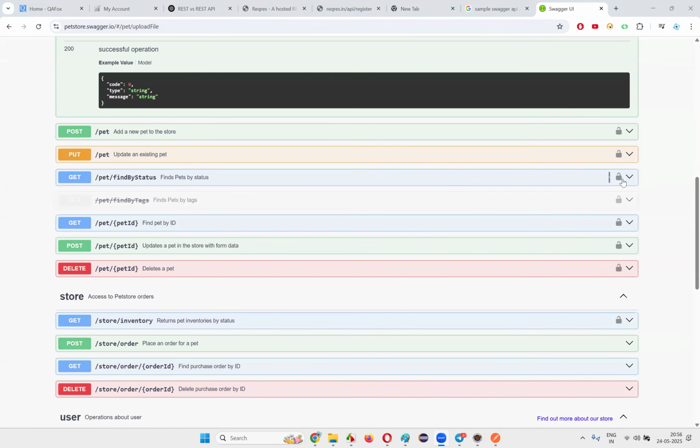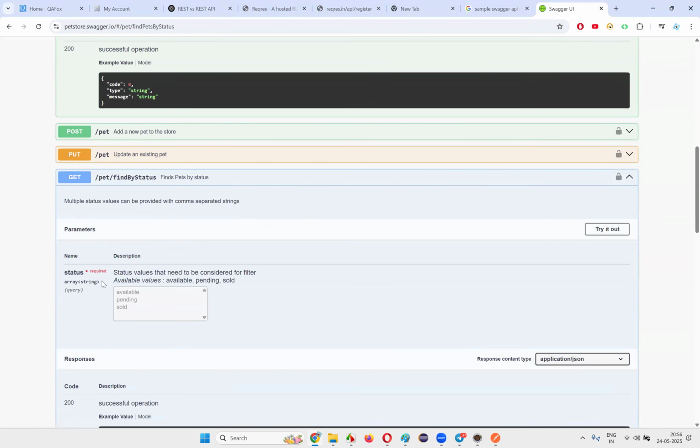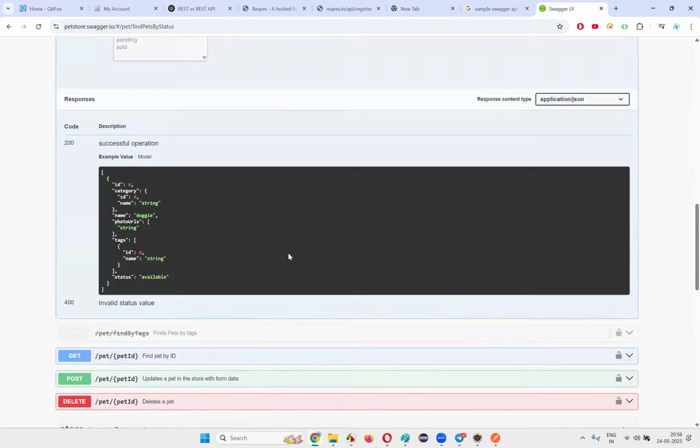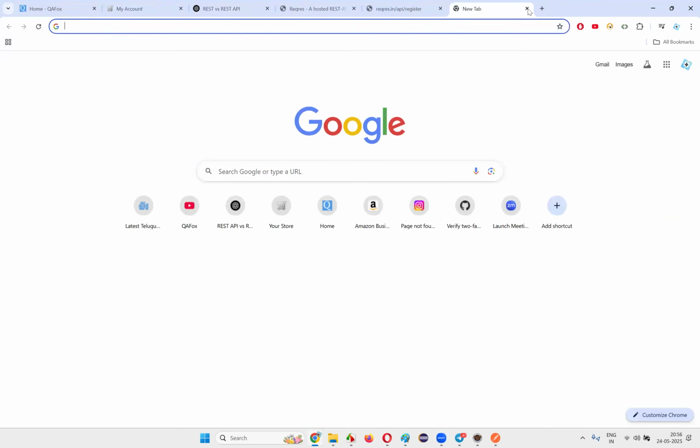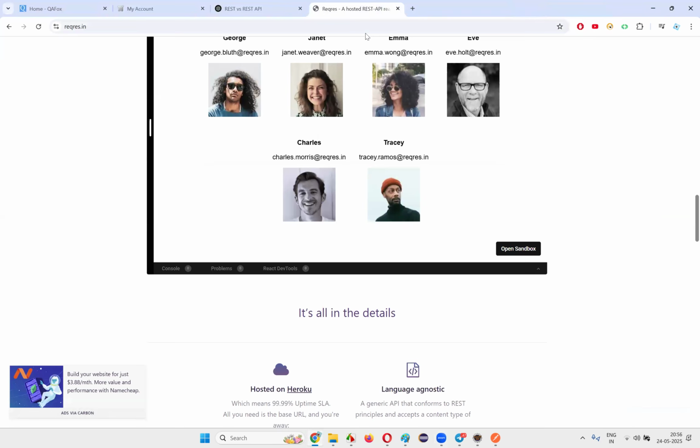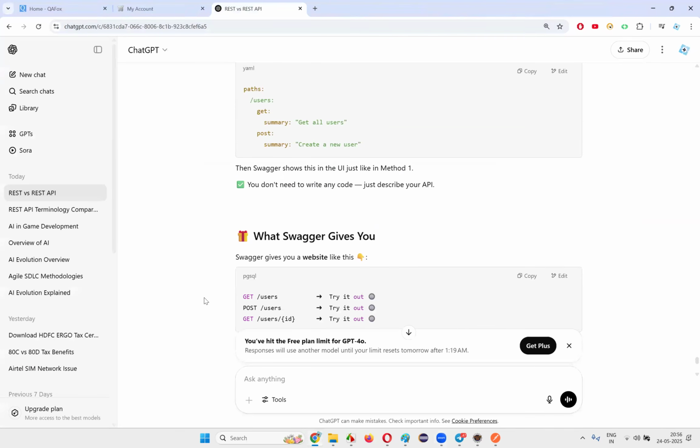If you go to the GET here, you see all the stuff is provided in a proper way, and based on that, you can try it from the page itself. We can try all the API calls, we can make the calls. So Swagger is one of the popular ones in the market, guys.